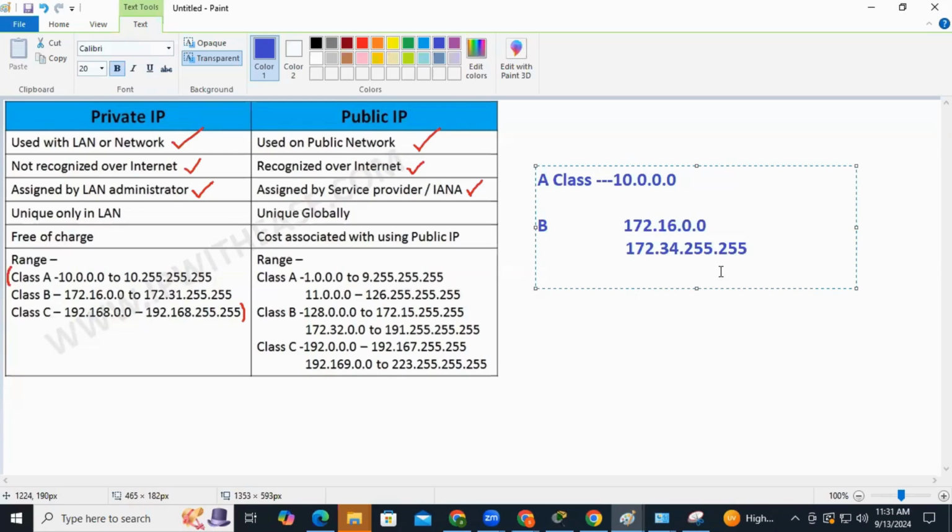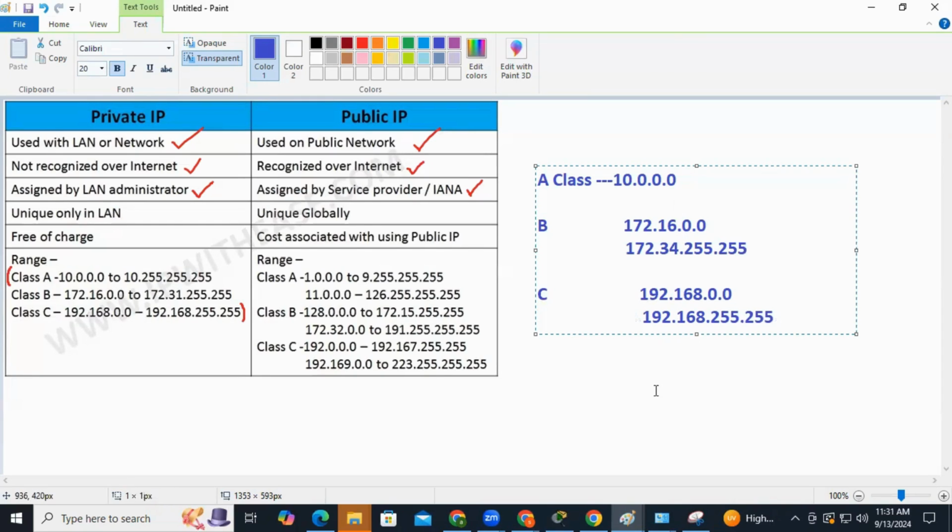This is the range they have taken. And one more in class C: the first one is 192.168.0.0, and inside this only, up to 192.168.255.255. That means any IP address which falls inside these ranges is private.